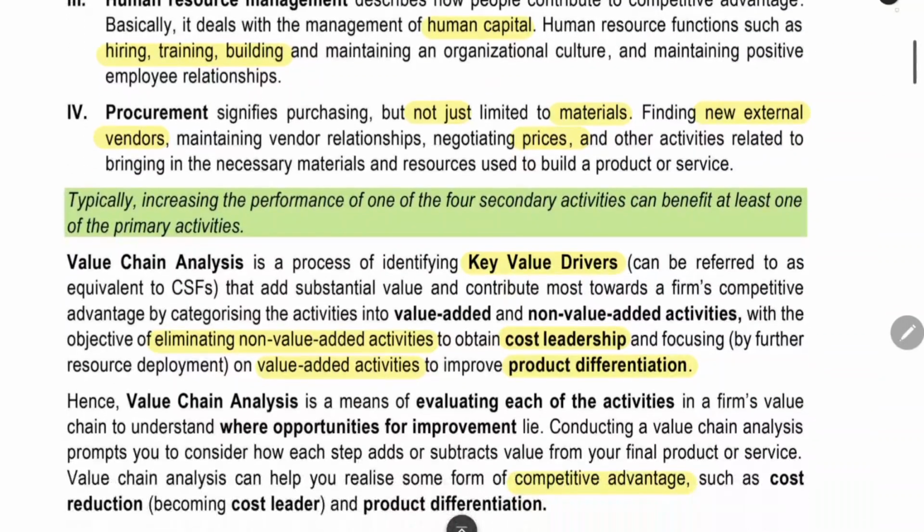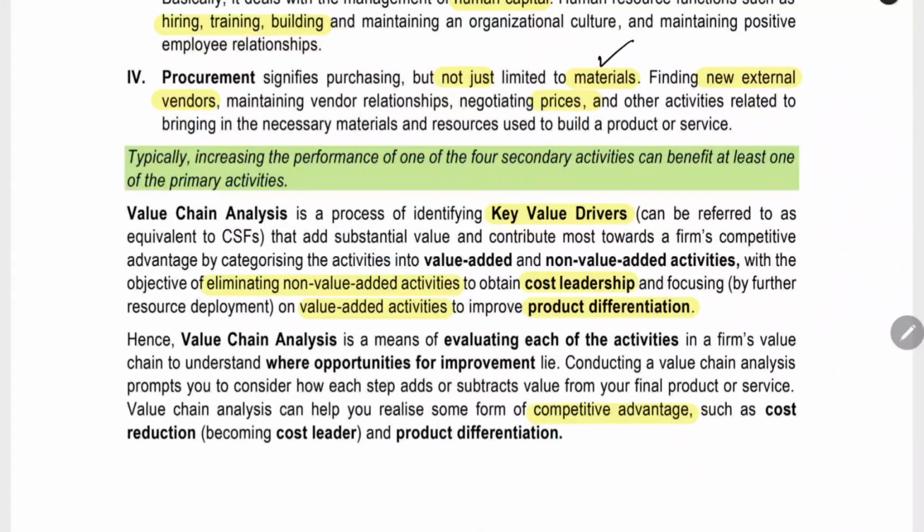The next thing is procurement. Now in procurement, we have to purchase the material. Other than material, we have to find the vendor. We have to negotiate the price. Everything will be coming under the procurement head only.